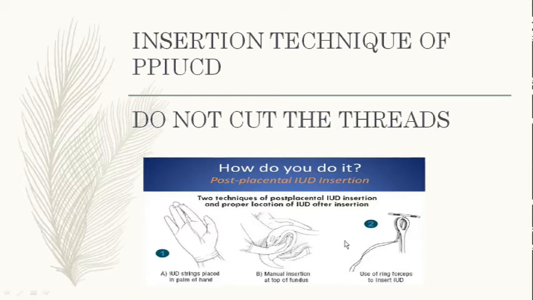The other method is that you take a ring forceps or sponge holding forceps, catch it like this, and take it inside. Deepa Kumari is writing trimmed, preserving 3 centimeter length. No, it is wrong. Archie Jaiswal is writing cut 2 to 3 centimeters. No, whatever the thread length is, you just leave it as such. You don't trim it in post-placental IUCD or postpartum IUCD, because the uterus is quite large and the thread doesn't come up to the cervix. So you just leave it there. There is nothing like trimming the threads there.